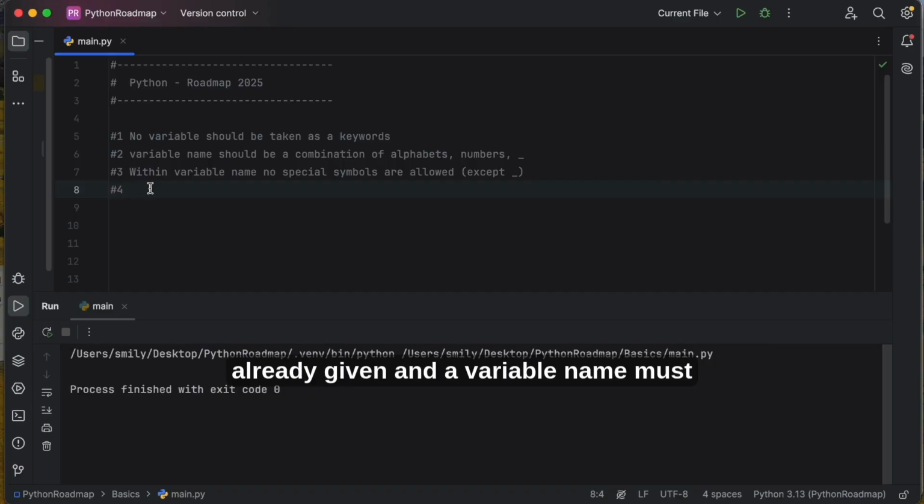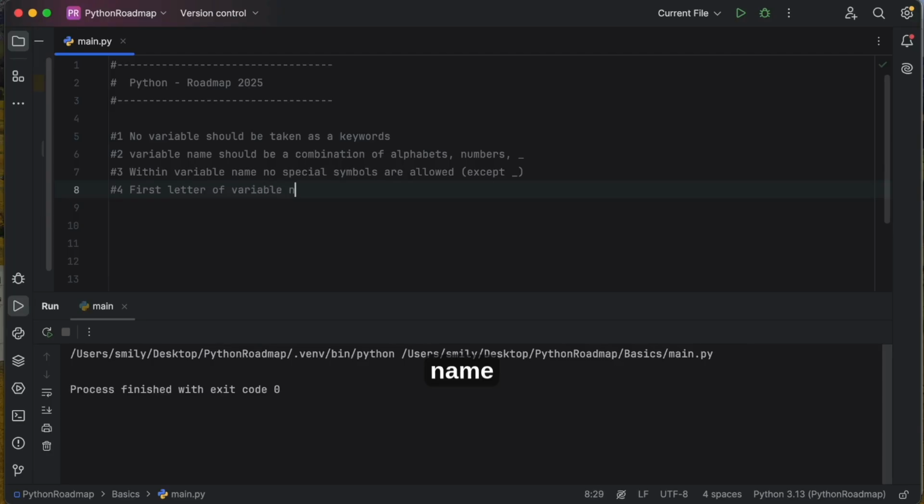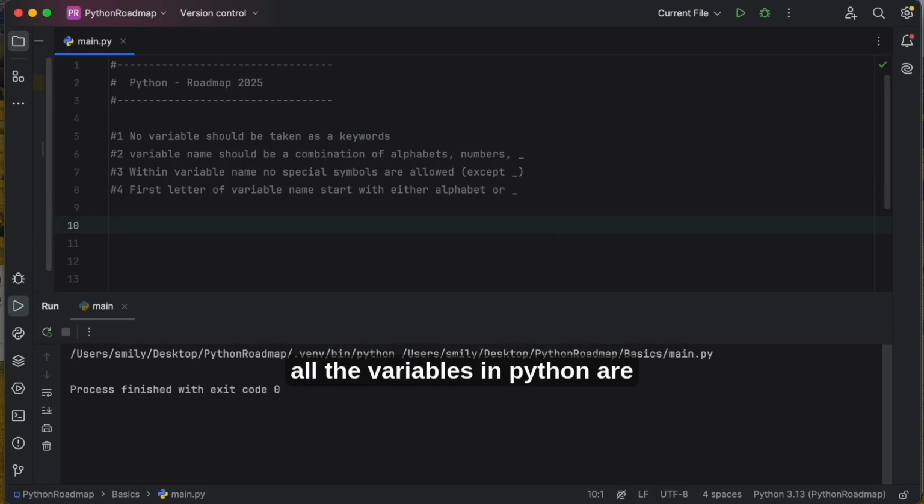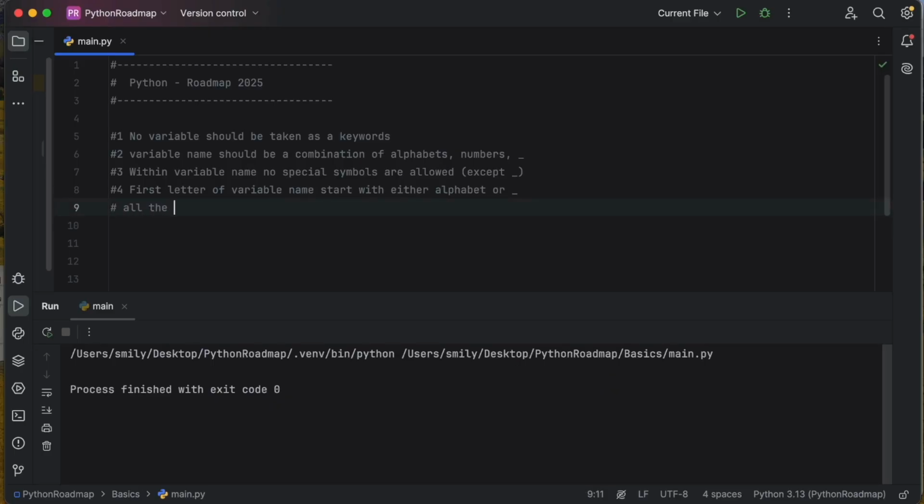And the first letter of the variable name must start with either an alphabet or an underscore. Rule number 5: all variables in Python are case sensitive.